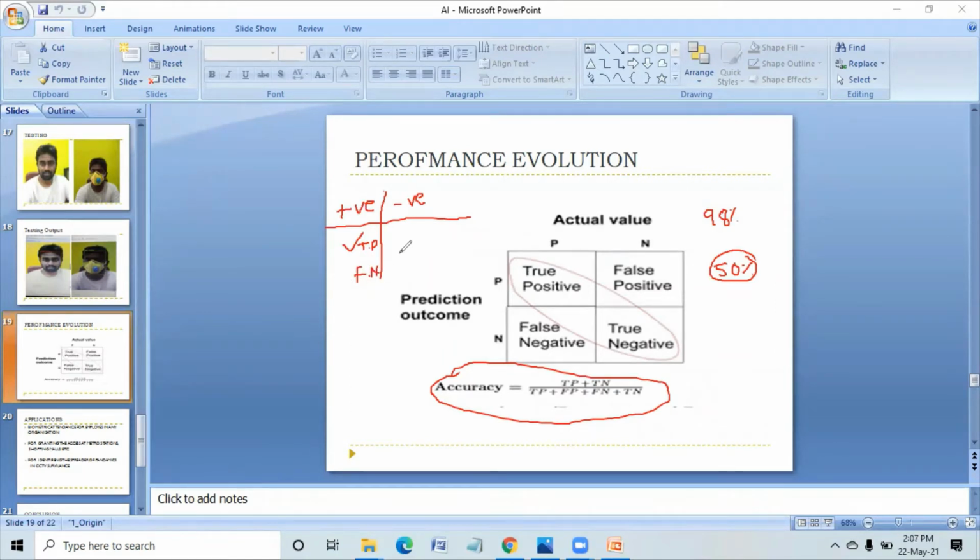Suppose I am not having COVID-19, I have gone for the test. If it is showing positive, it can be called a false positive. I am not having COVID-19, I have gone for the test, it is showing positive. Means what? False positive.